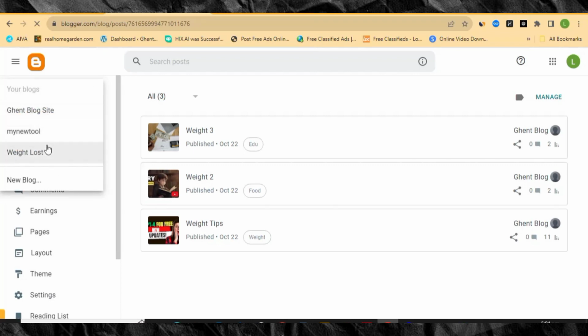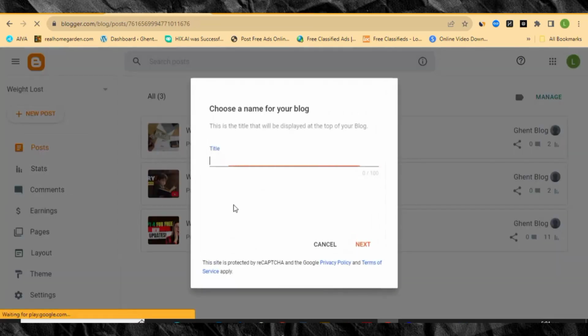So yours might not look like this. Yours might be asking you to enter your details just to start. So in case it asks you, it's the same process. So I'm going to click new blog, and then this is the screen that you will be seeing in case you are new to Blogger, right? So this is what you'll be seeing.